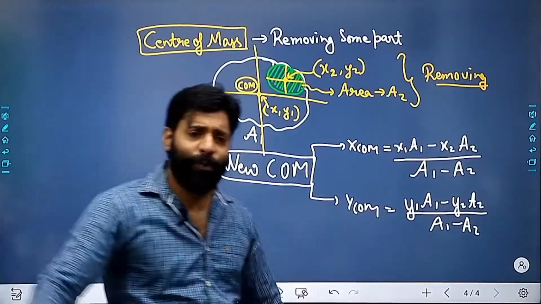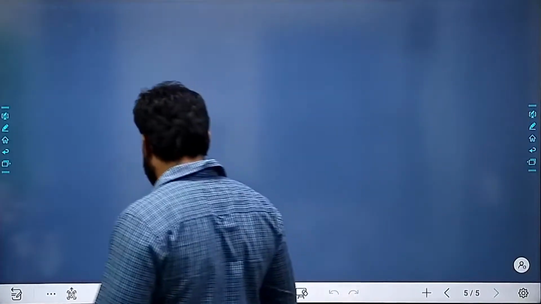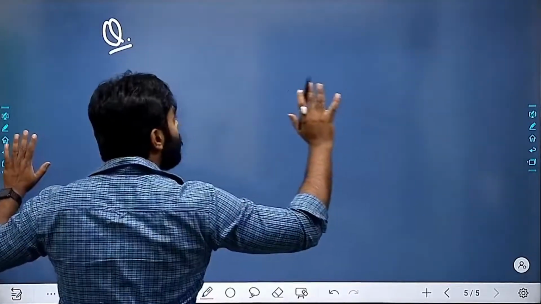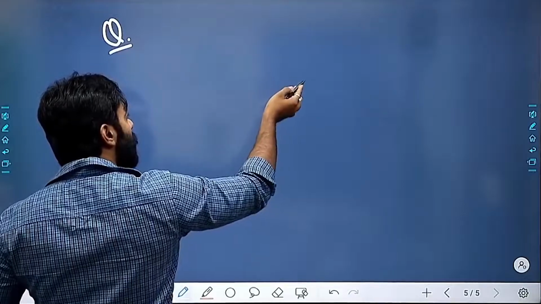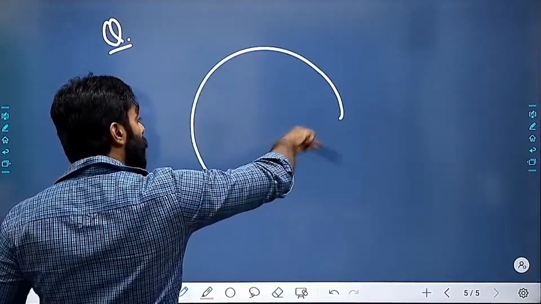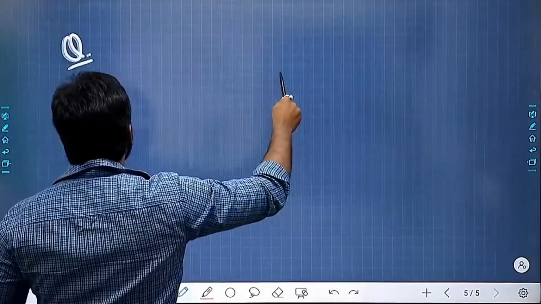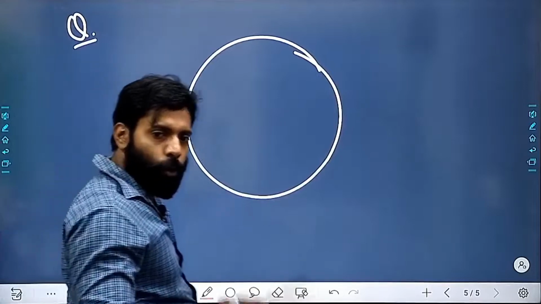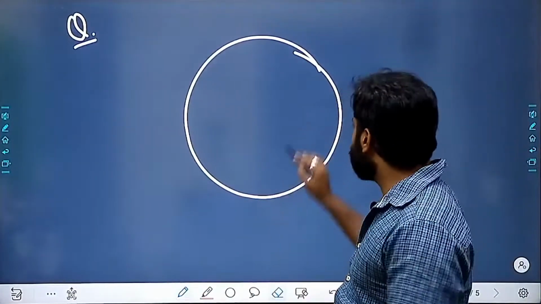Okay, let's move. Now imagine that I have a continuous body, which is none other than a circle. I can draw the circle for you. So this is the circle, right? Without any tool, I draw this circle for all of you.